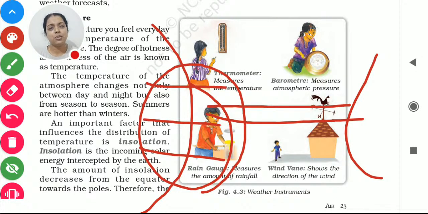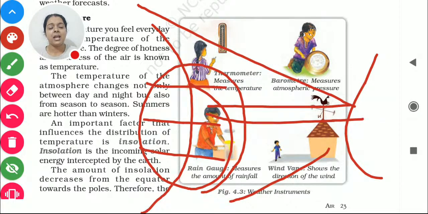It will also trap more heat, and that's why this area is experiencing more and more heat. The same applies to the poles. When you talk about the poles, they are very far, and they get about 6 months of day and 6 months of night. But the 6-month nights, we know, are extremely cold because there is no sunlight. But when we talk about the daytime, which is for 6 months, what happens this time?